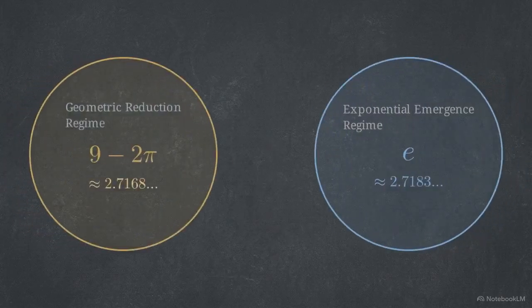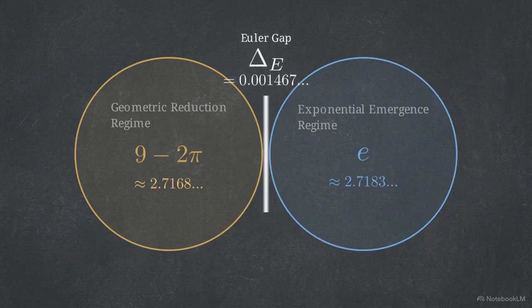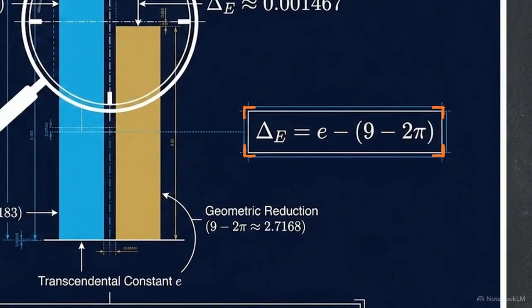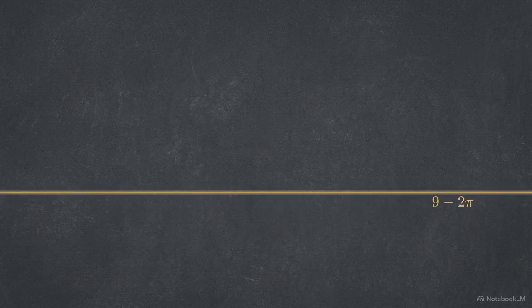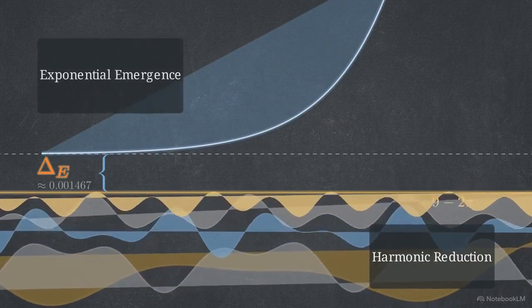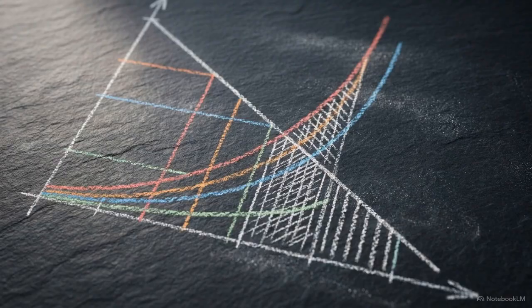The framework defines this non-zero difference as the Euler gap, denoted by delta E. It is a deliberate measure of the space between two different mathematical regimes. The magnifying glass shows the gap of 0.001467 sitting between the geometric reduction and the constant e. The defining equation for this space is delta E equals e minus the quantity 9 minus 2 pi. This gap serves as a boundary marker, formalizing the relationship between harmonic reduction and exponential emergence. Delta E is the lawful residual that persists when these two mathematical systems are aligned.